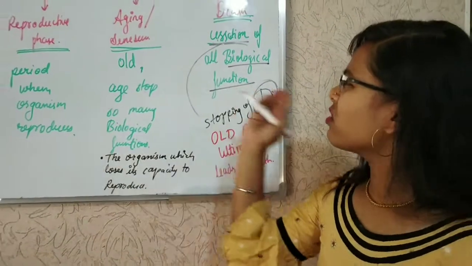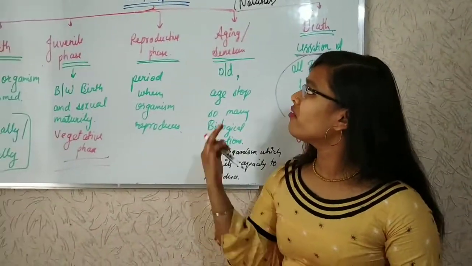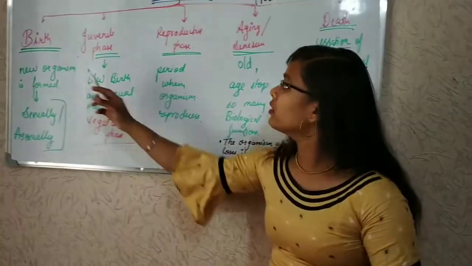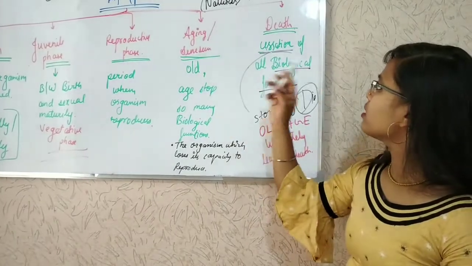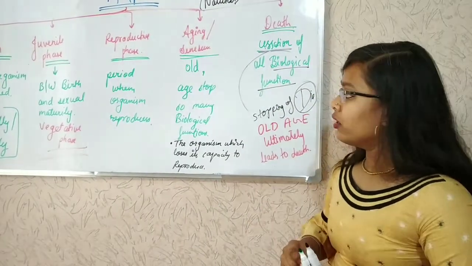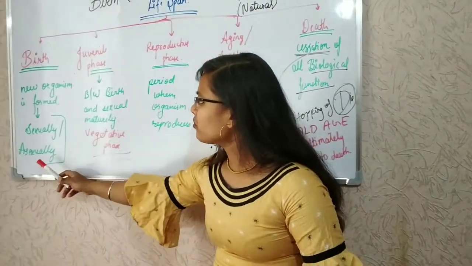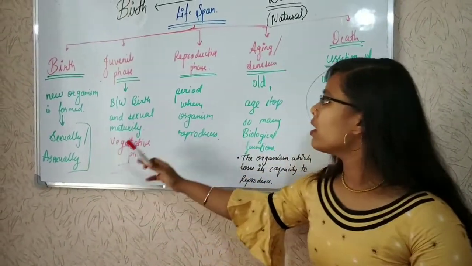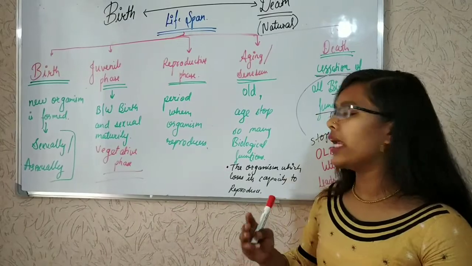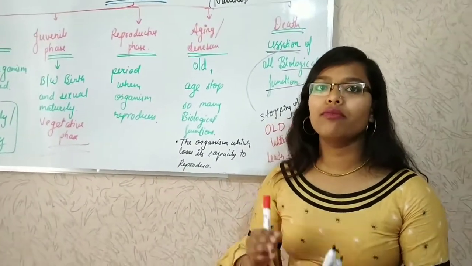So these were the 5 phases we have divided: birth, juvenile phase, reproductive phase, aging or senescence, and death. Birth is where a new organism is formed. After the formation of the organism, there is the time period before gaining sexual maturity.